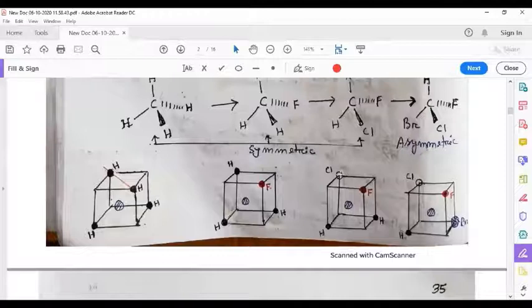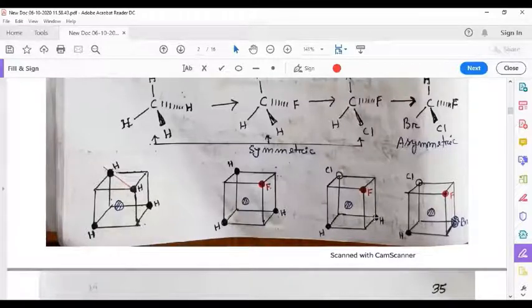Now if we replace this hydrogen by, let's say, chlorine, the same plane of symmetry will be here again, which is going through chlorine, fluorine, and carbon, along this bond, and on one side this hydrogen, on the other side hydrogen.